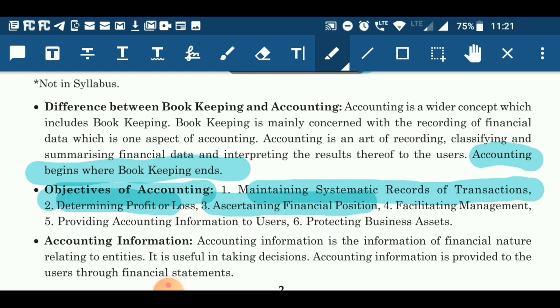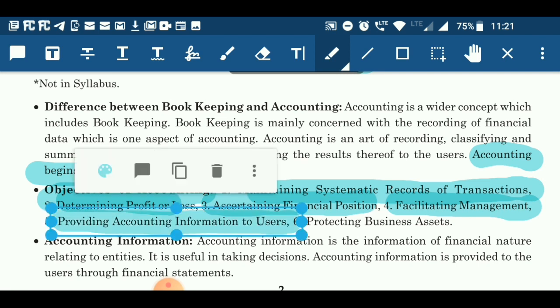Now, fourth objective of accounting is to facilitate management. Management requires accounting information for taking decisions such as expansion or discontinuing one of its operations. Fifth main objective of accounting is to provide accounting information to its users. Those users may be internal or external, both.